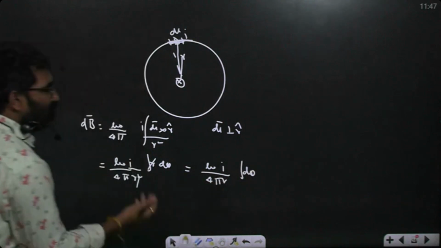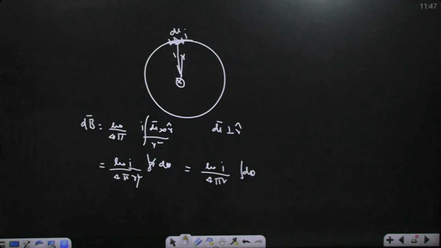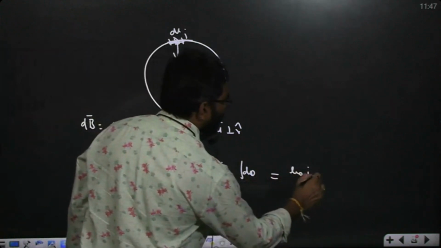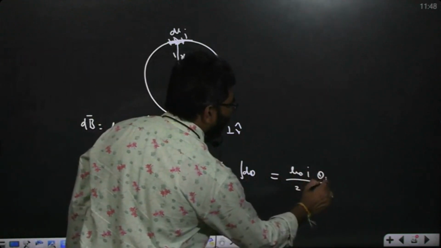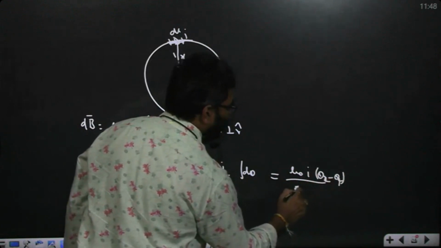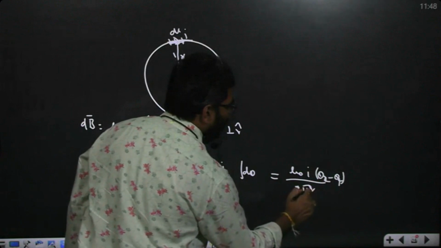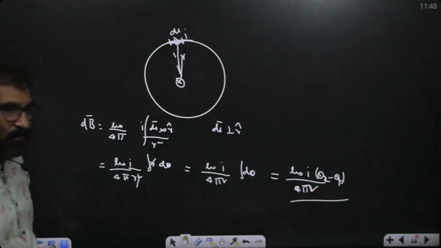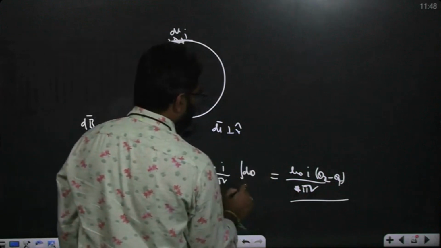Theta varies from 0 to 2 pi, the complete angle. Substituting, mu naught I into theta 2 minus theta 1 by 4 pi r. I have a purpose for writing this. So theta 1 is equal to 0.